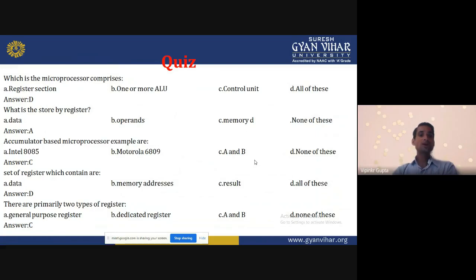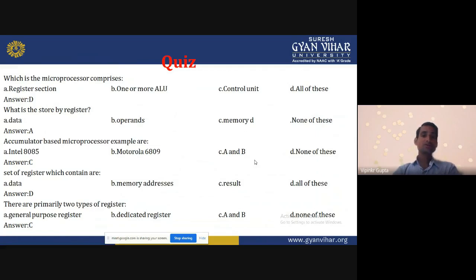What is stored by a register? A register will store the operand or data. Sorry, data. A register stores 8-bit data. So A is the correct answer. Accumulator based microprocessor examples are Intel 8085, Motorola 6809, both A and B. Every processor has an accumulator. So both A and B is the correct answer.